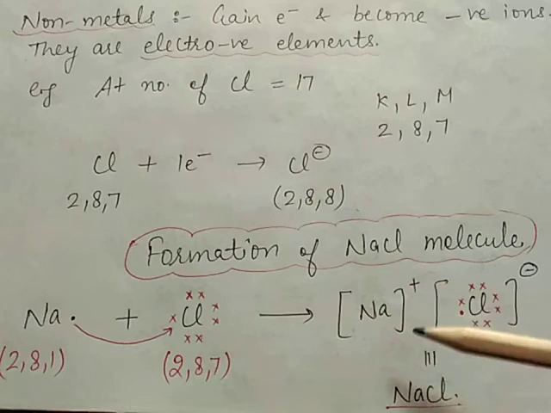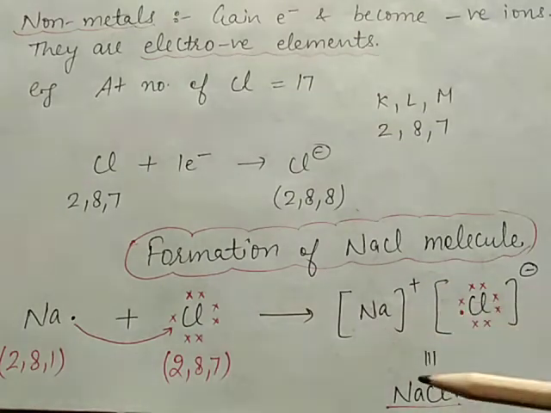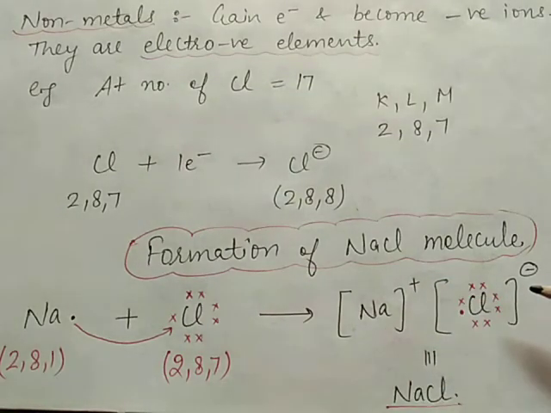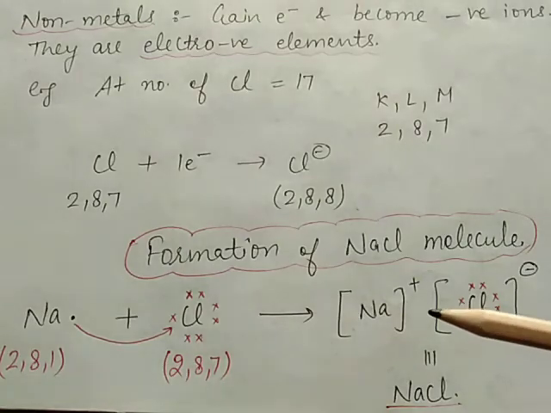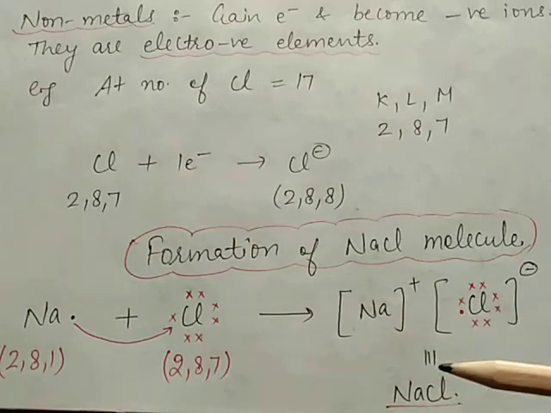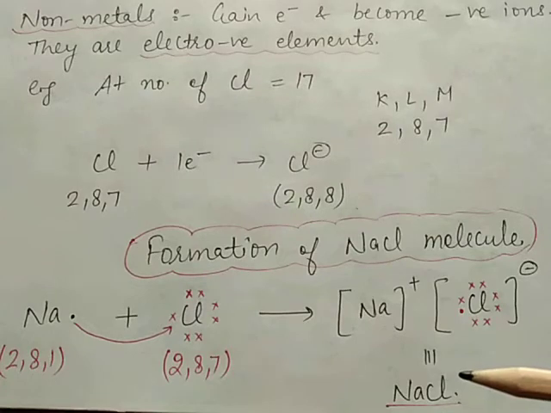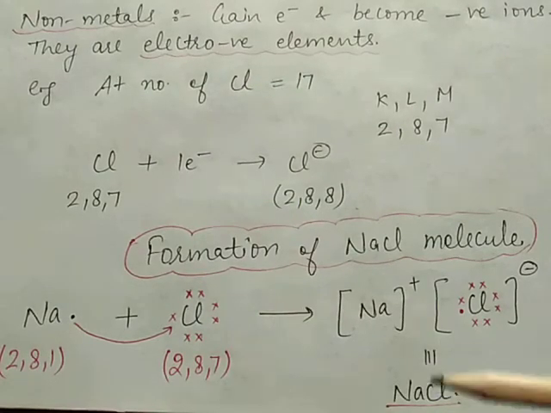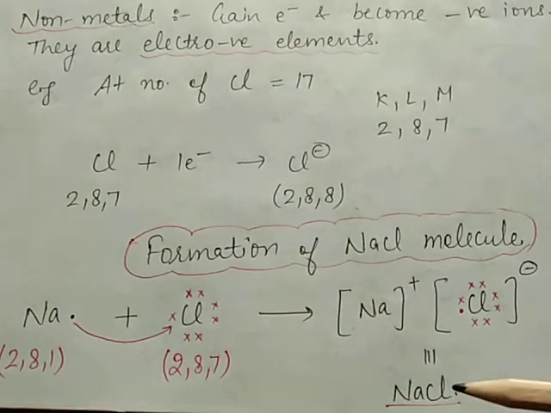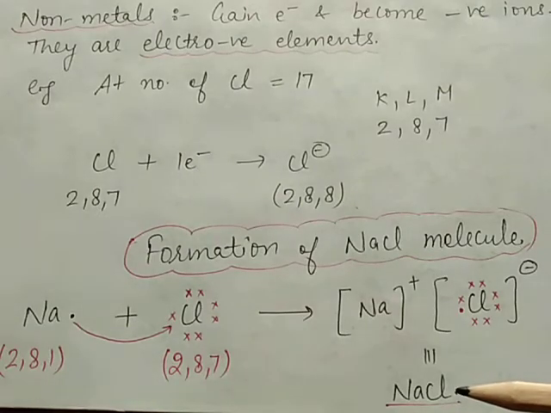After the formation of positive and negative ions, it will form an ionic bond, meaning the combination of oppositely charged particles. It will form a new bond, that is the ionic bond, and it will form NaCl, the formation of the molecule.